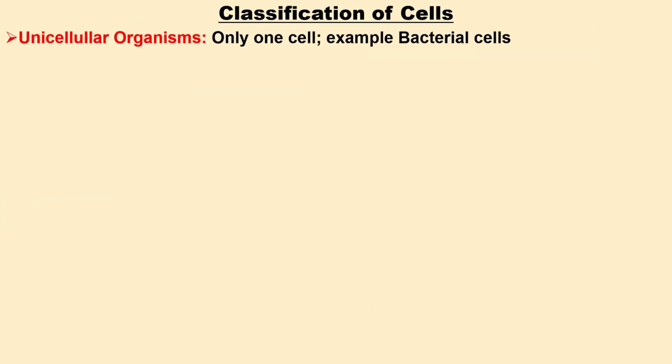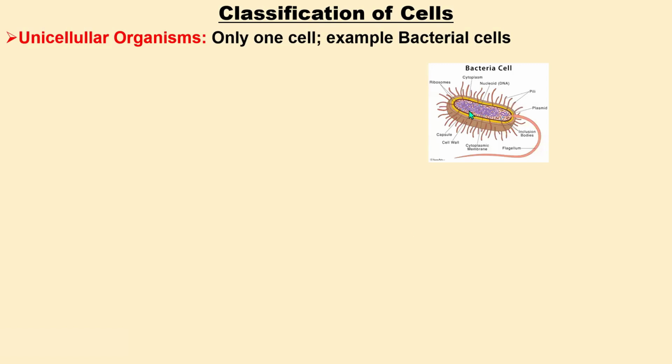So then we are now going to look at the classification of cells. Cells are classified into unicellular organisms. When we say unicellular organisms, it means organisms that have only one cell. Examples of organisms that have one cell include bacterial cells, Paramecium, Amoeba and Euglena. This is a typical structure of bacterial cells, which is one of the examples of unicellular organisms.